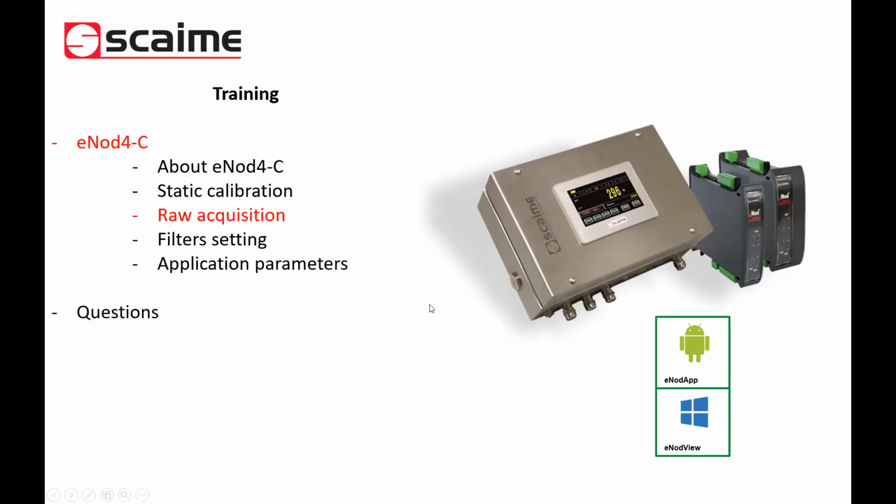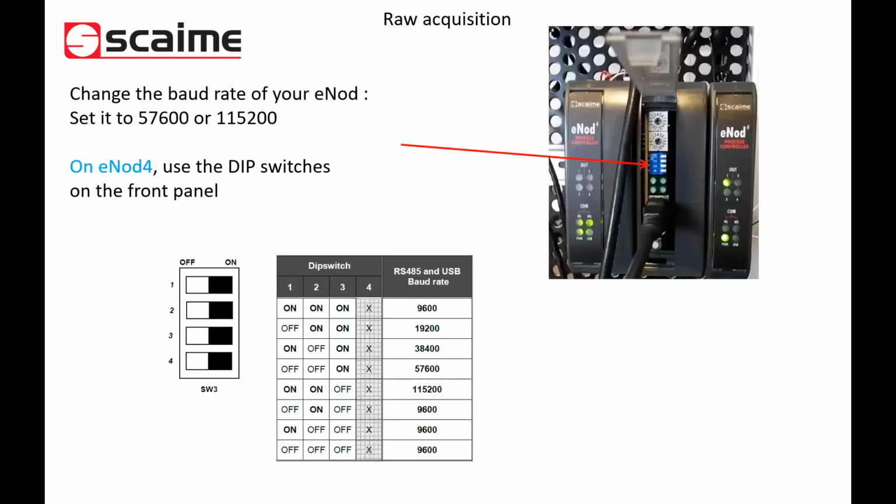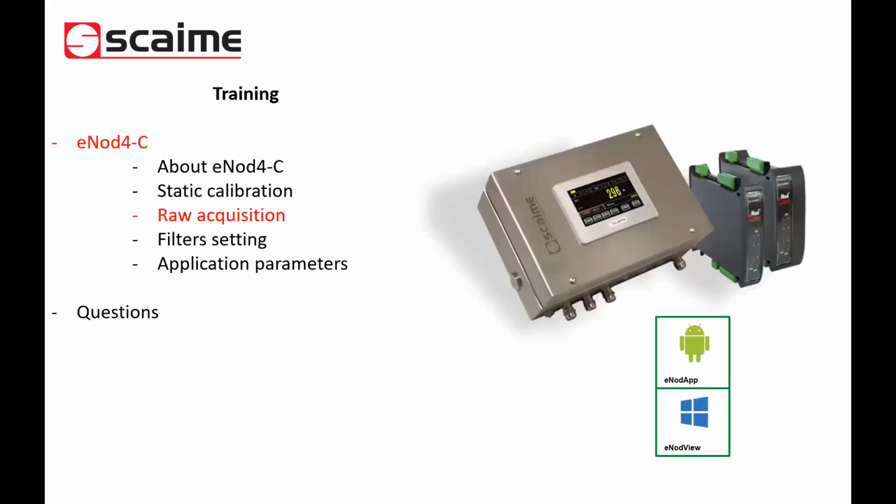So the signal measured by the Inode4 will at first be very noisy and difficult to process. The idea of the Inode4C is that you can make an acquisition to get the real raw signal with the noise, and then apply filters to reduce this vibration and have a stable signal that you can analyze for the check weighing calculation.